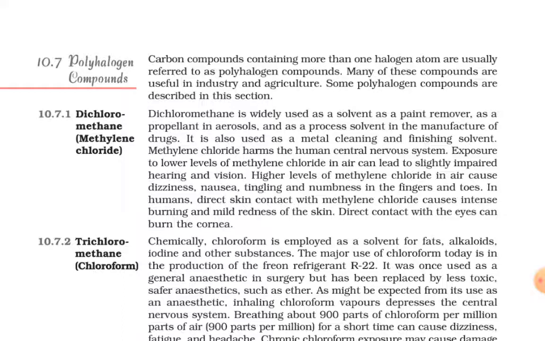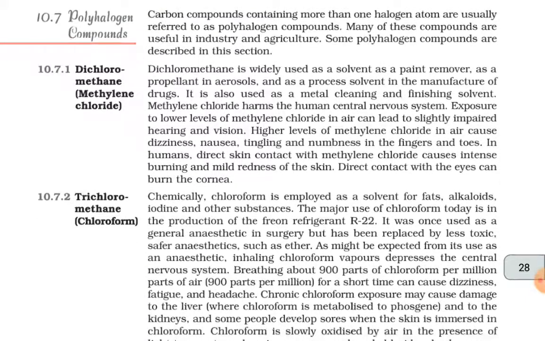10.7.1, that is dichloromethane, methylene chloride. Dichloromethane is widely used as a solvent, as a paint remover, as a propellant in aerosols, and as a process solvent in the manufacture of drugs. It is also used as a metal cleaning and finishing solvent.